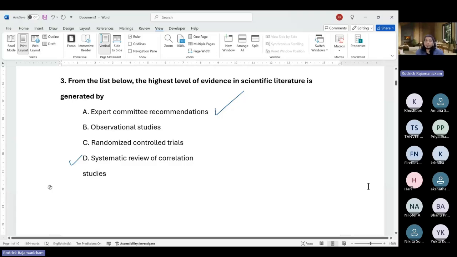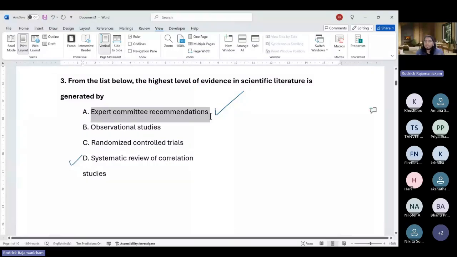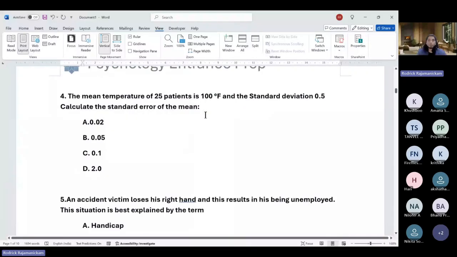So the reason why D would be more correct is because it's systematic review, or even if you do a meta-analysis, it pulls a lot of data from different studies and then finds what is the existing pattern between several sets of studies. But these are all basically individual studies. So we understand that expert committee can also be very qualified, but not necessarily true in terms of having highest level of evidence. So this is definitely not correct from my perspective. Okay. So anyway, moving on, fourth question.